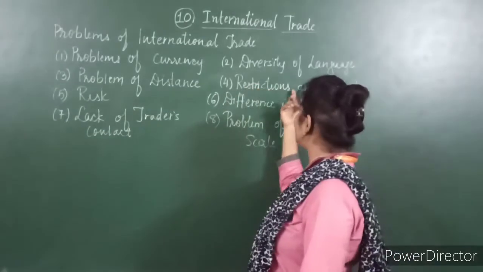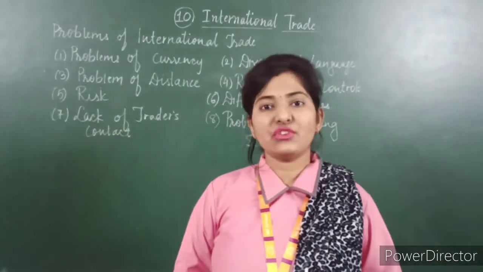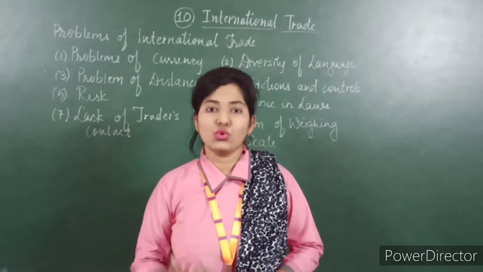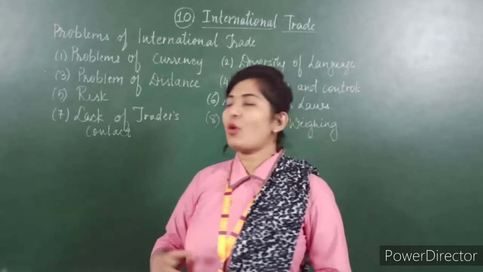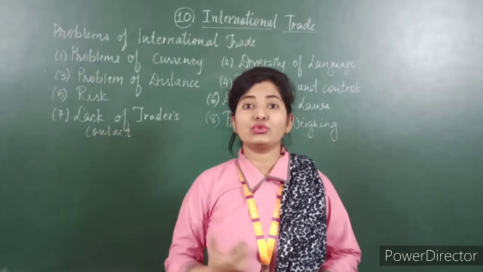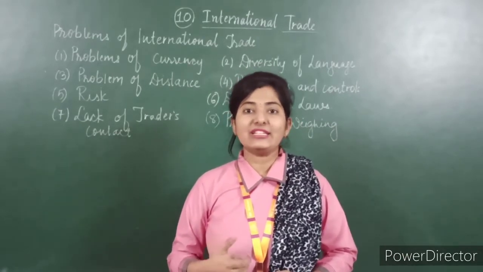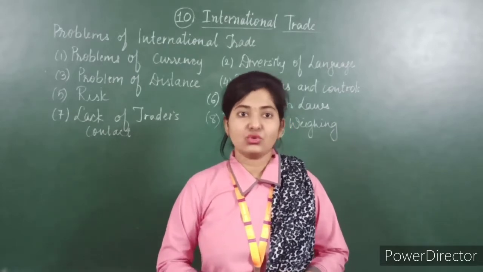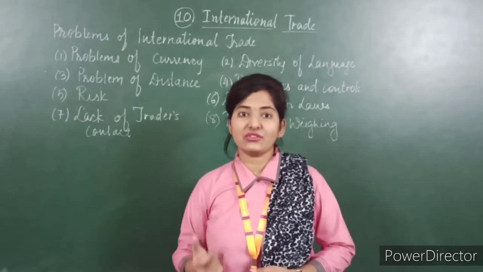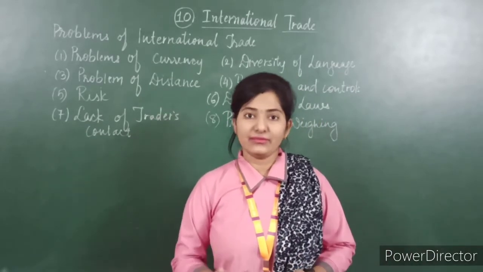The fourth point is restrictions and control. Different countries have different restrictions and controls. Every country has its own rules. Restrictions and controls are there in different countries related to international trade, as their economic policies and political policies are different.